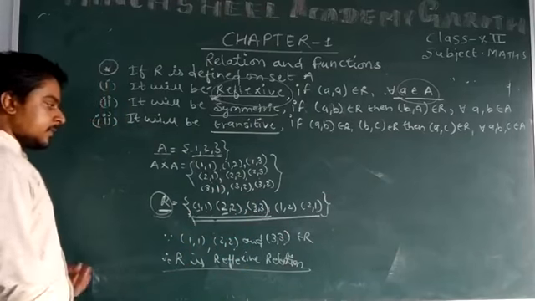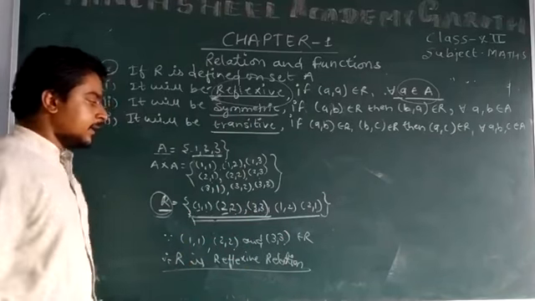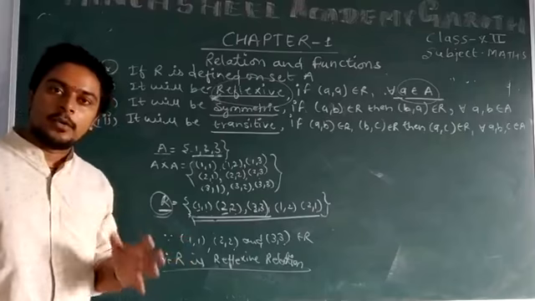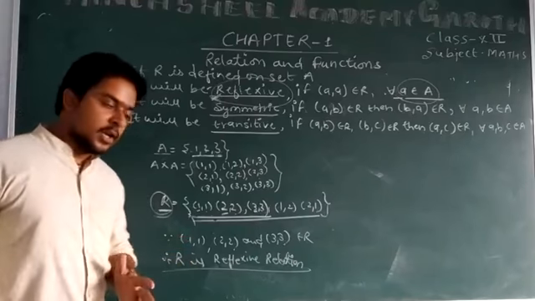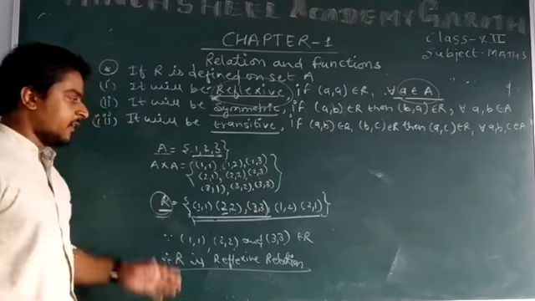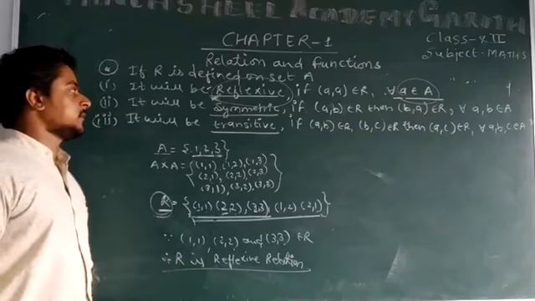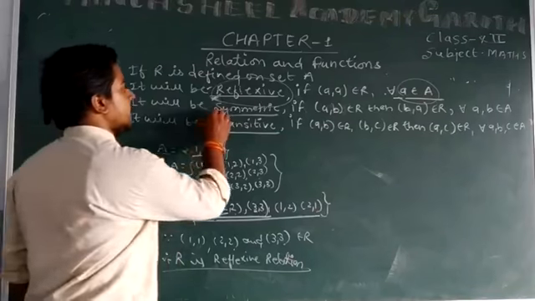But if we find all the ordered pairs of the identity relation, then R is said to be a reflexive relation.